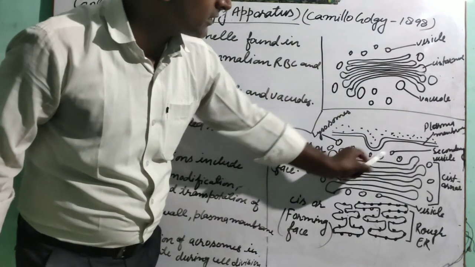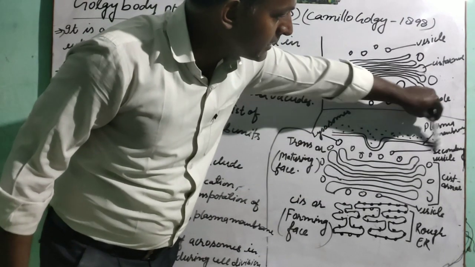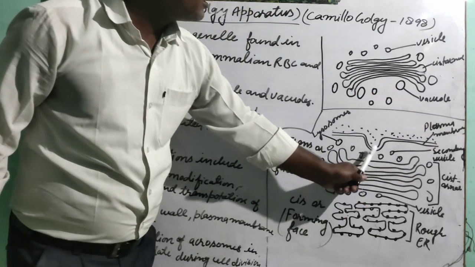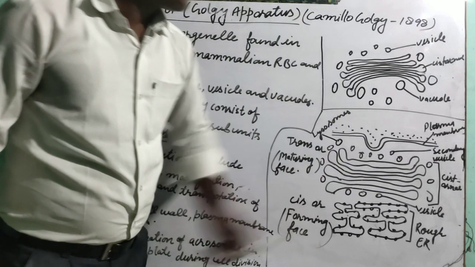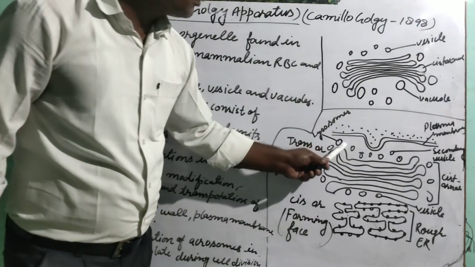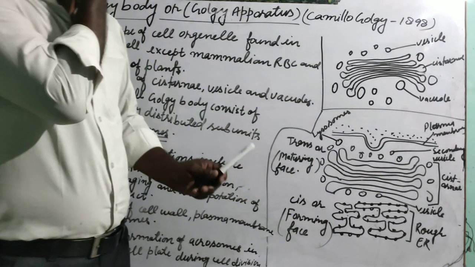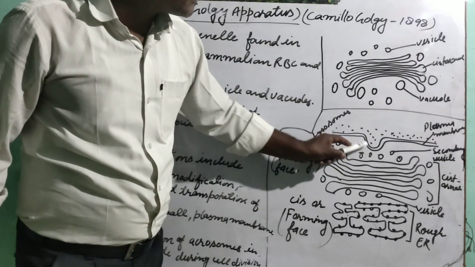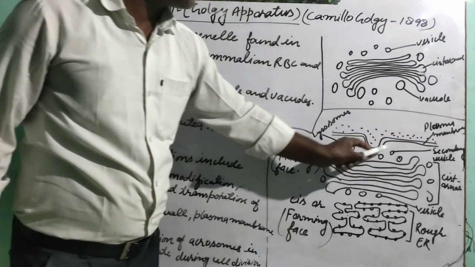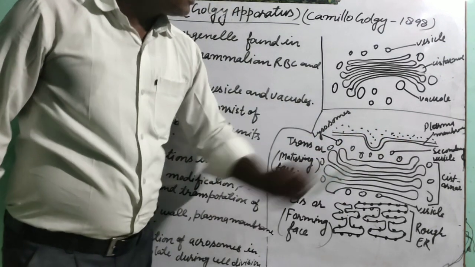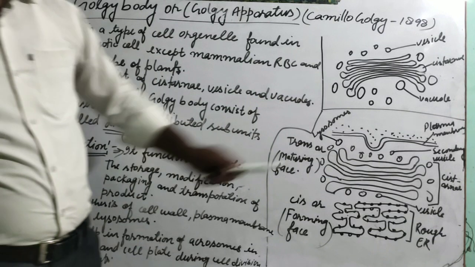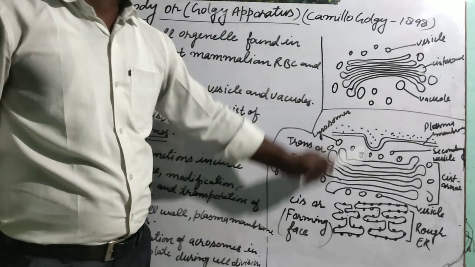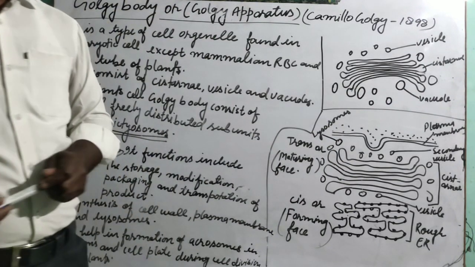You can see here, these are the vesicles, secretory vesicles. I have mentioned here secretory vesicles. These secretory vesicles transport the proteins or lipids to the various cell organelles. They are also transported to different cells across this plasma membrane. Let us see, this is the plasma membrane. These proteins are transported to different cell organelles as well as to different cells. This is the function of this Golgi body, students.